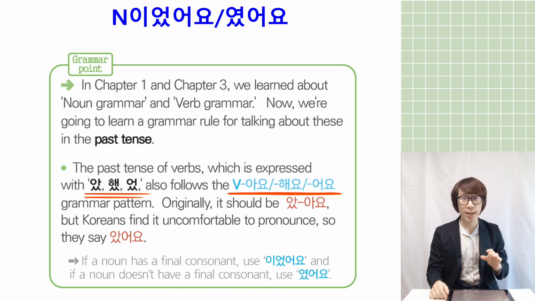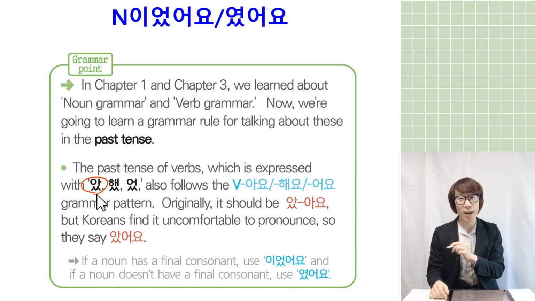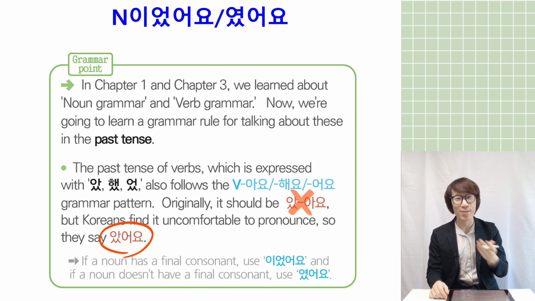So 아요, 어요, 해요 is the basic of the basic conjugation, for verbs and adjectives. We will study it soon. So 았, 었, 였 are also conjugated with the 아요, 어요, 해요 conjugation pattern. So 았, the vowel is 아, so we're supposed to add 았아요. But the pronunciation is so difficult and uncomfortable, so Korean people change it to 았어요. That's why we call it 았어요, not 았아요. 았어요 is better to pronounce.